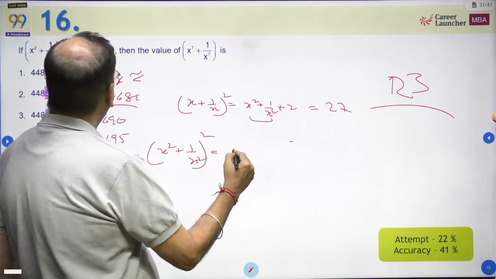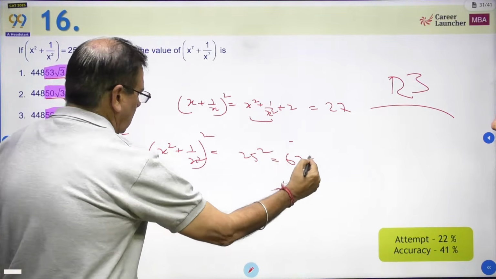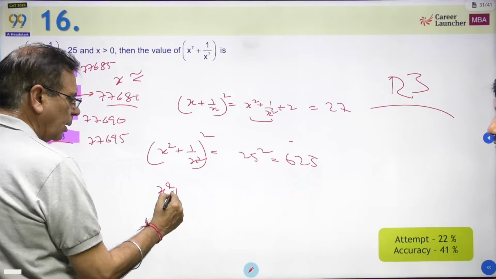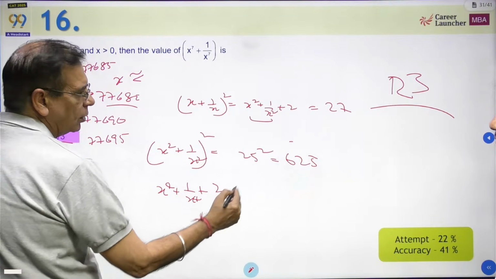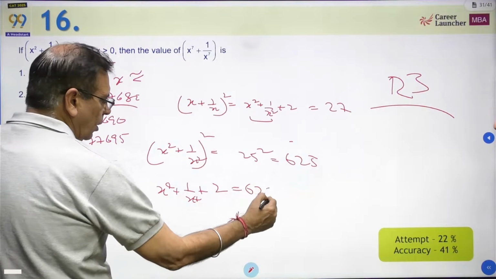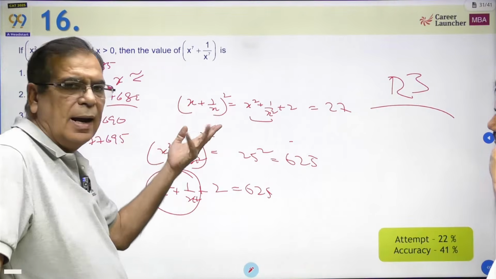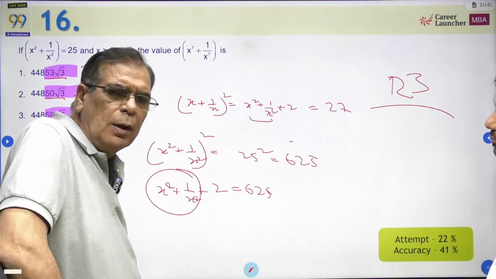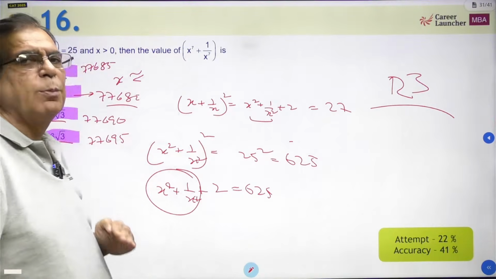Okay, it will be equal to 25 square, which is 625. So this is x to power 4 plus 1 by x to power 4 plus 2. This is equal to 625. So you have got this. ये आ गया है x cube, x cube plus 1 by x cube निकालो, calculate करो. So this was a sequential process that you would adopt.